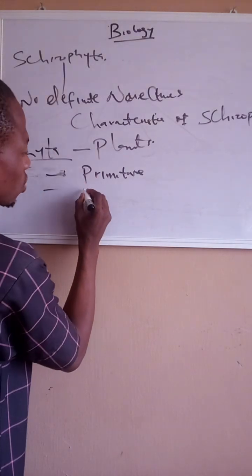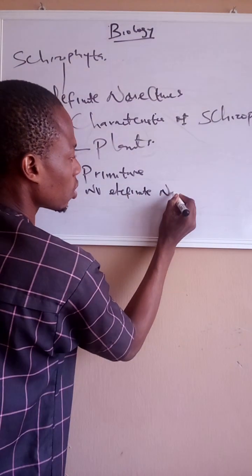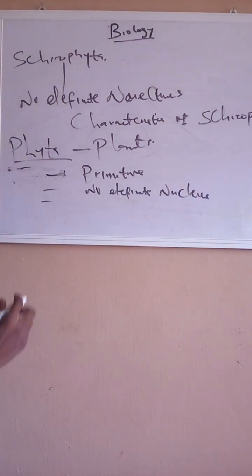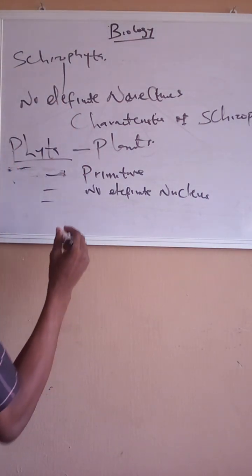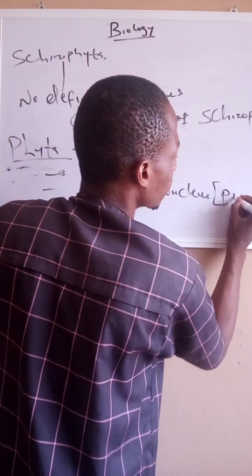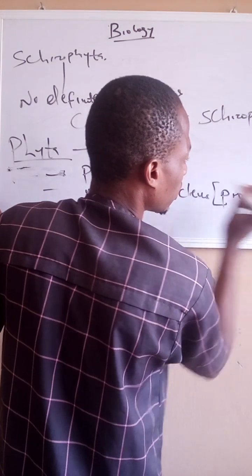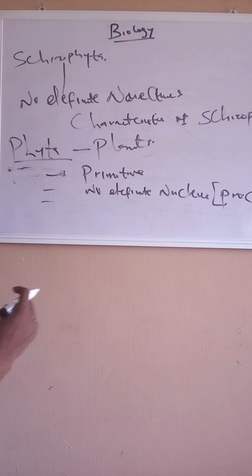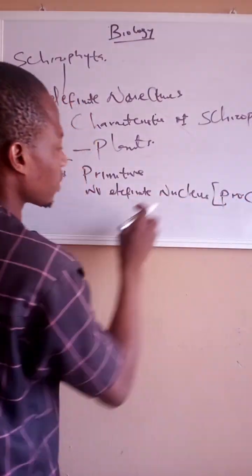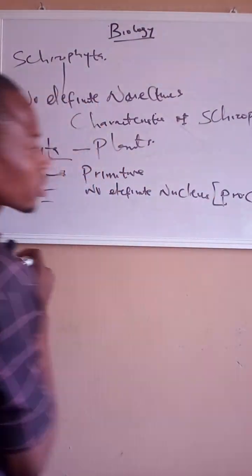The second characteristic is that they have no definite nucleus. Another characteristic is that when an organism has no definite nucleus, it is called prokaryotic. An organism that has a definite nucleus is called eukaryotic. But when an organism doesn't have a definite nucleus, it is called prokaryotic.